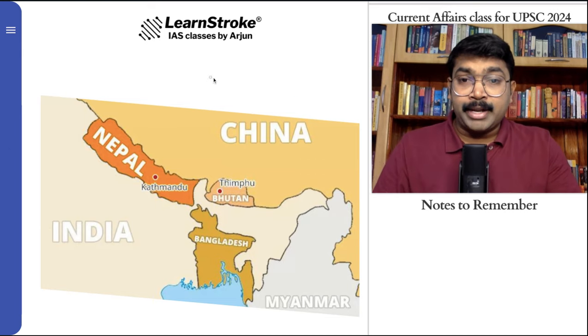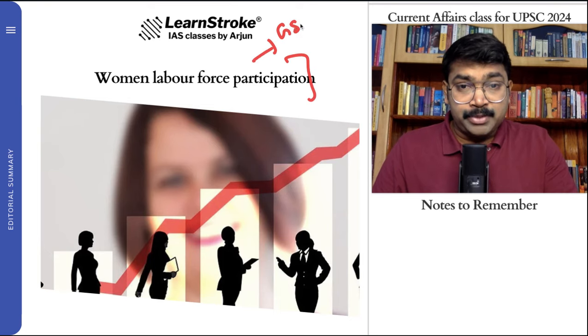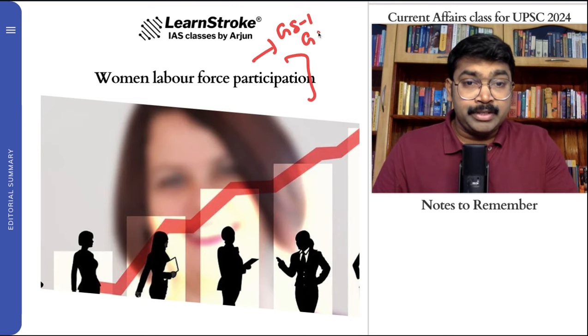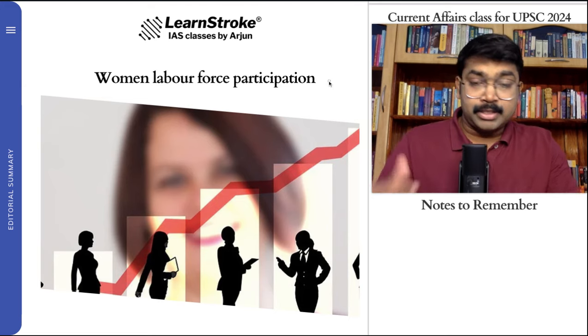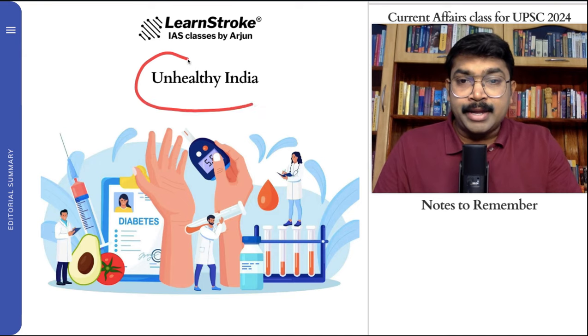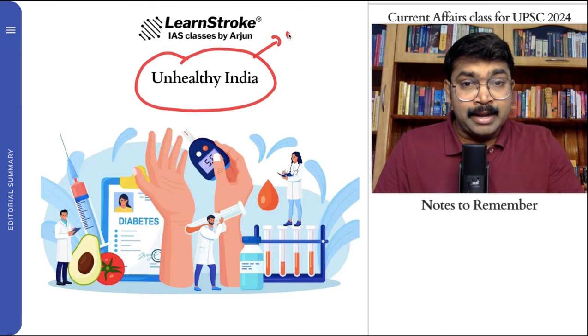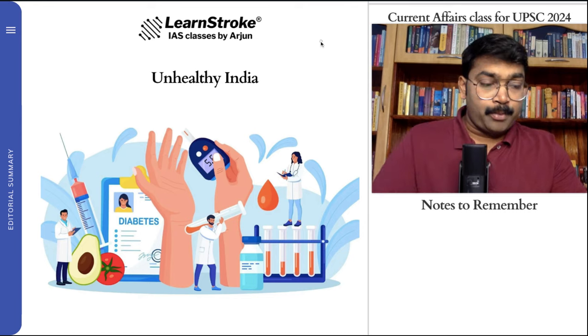Next, moving on, the next important article talks about women labor force participation. So again, very important from GS paper 1, role of women, even GS paper 2, welfare schemes, even GS paper 3, Indian economy. So this is something that we have to know, the most important points. And an article regarding unhealthy India. What about the unhealthy India and some of the challenges of urbanization? We need to get all the important points regarding that.